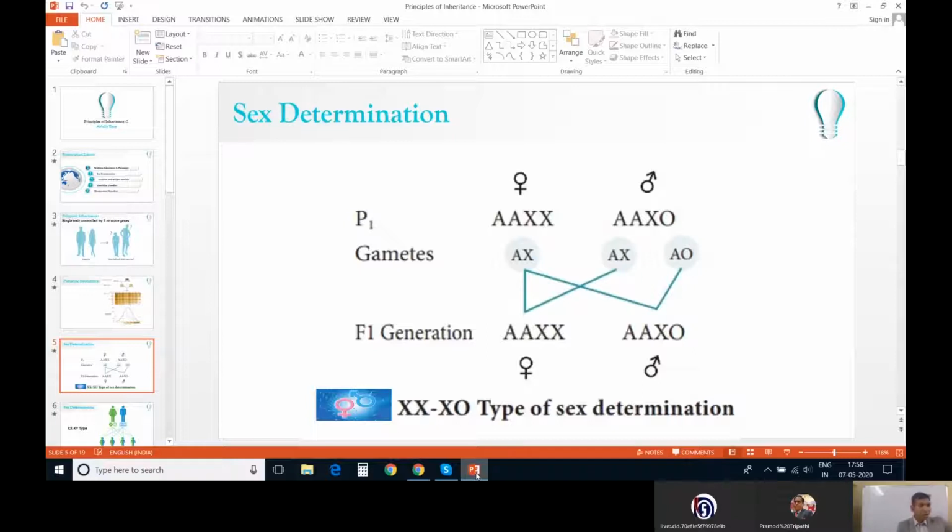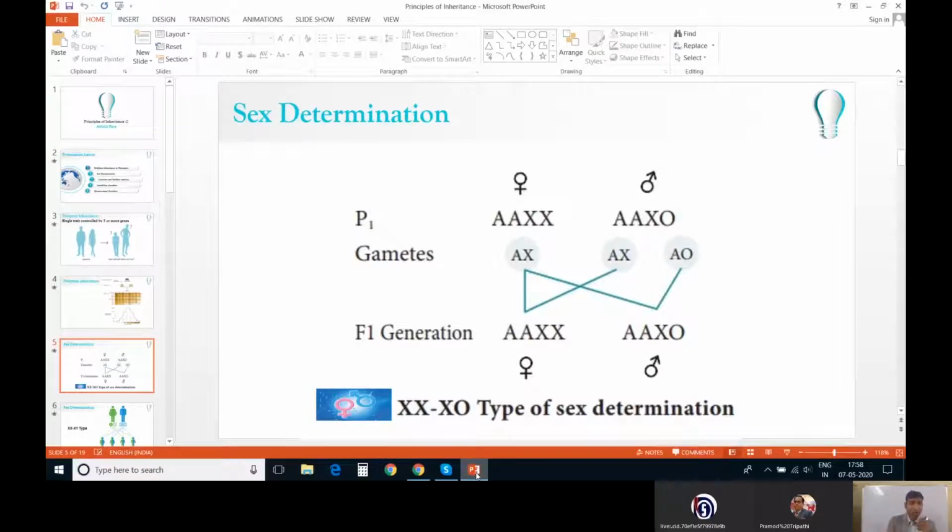Now, due to the involvement of X chromosomes in sex determination, we call them sex chromosomes. Sex chromosomes are also called allosomes or heterosomes. Autosomal characters are controlled by autosomes, and the two homologous chromosomes of a pair in autosomes are of the same size. But in the case of sex chromosomes, they may or may not be of the same size.